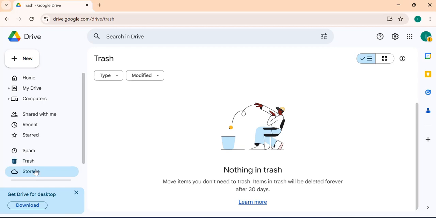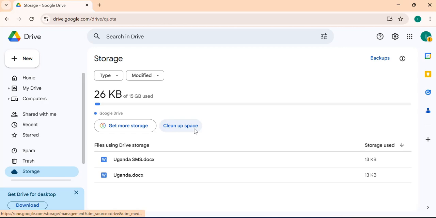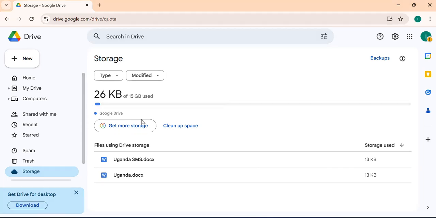And we do have this storage option here. When I click on that, it shows me how much storage I still have left and how much I've occupied. As you can see, this bar here shows the total storage I have, and Google gives 15 GB free. So as you can see, I've just used 26 KBs of my 15 GB, meaning that I still have a lot of space. So depending on how much data you upload, this will get full, and with time you may need to also buy more storage.